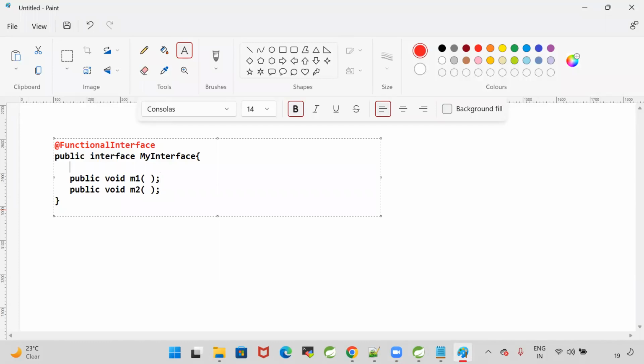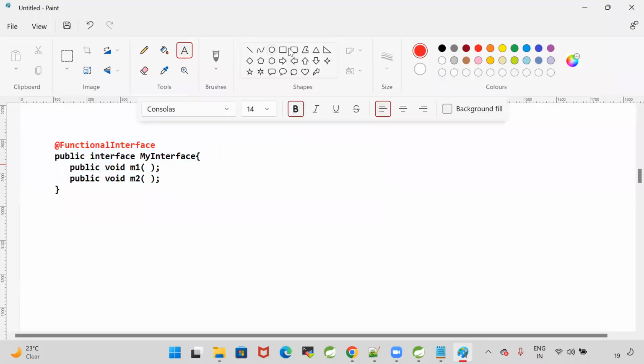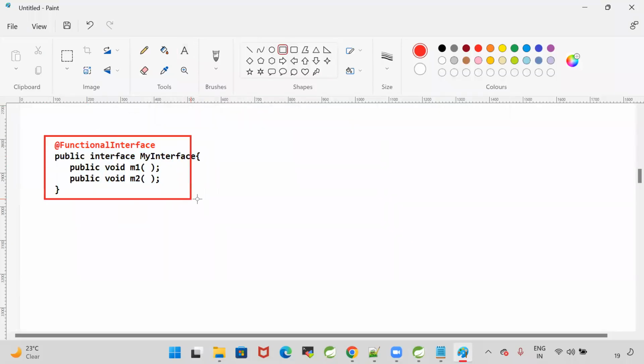Now guys, tell me, can this interface be compiled or not? I'm writing one functional interface annotation, and here I'm writing methods in my interface. Why can this interface not be compiled? What is the reason? How many abstract methods are available? Two abstract methods are available. But what is the meaning of functional interface?